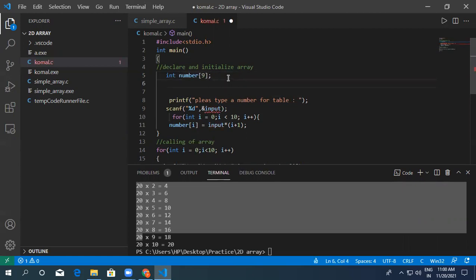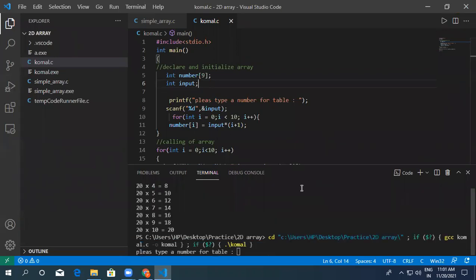In one line you can declare a lot of variables and arrays. Okay, so Komal, just remove your input declaration and declare it in a different line, another line. Okay, and you will get the right output after that.